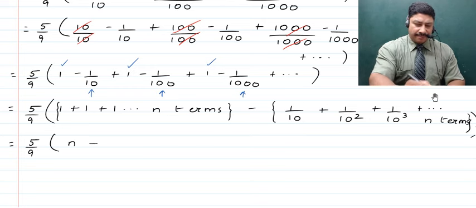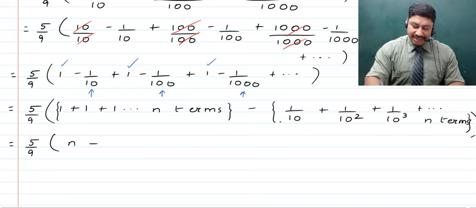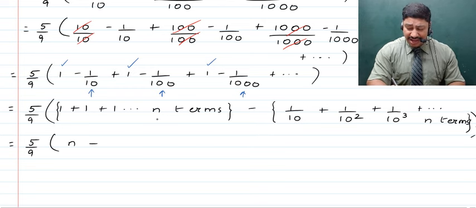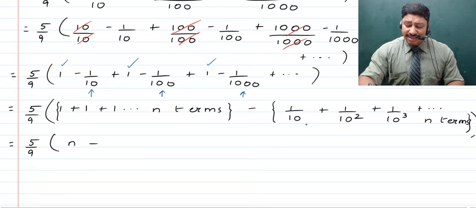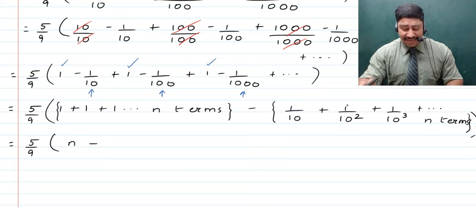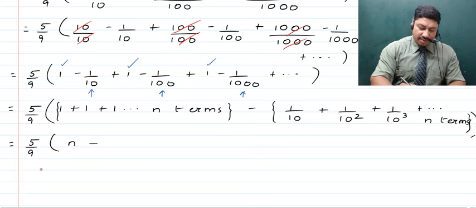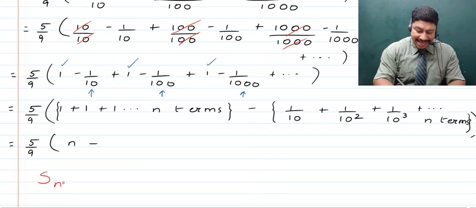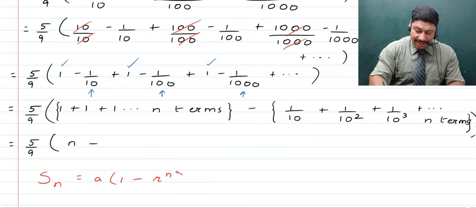Okay, now children, the next thing is, if we talk about now these terms which are in a geometric progression and we've got to add them, we find that the common ratio's modulus, that is mod of 1 upon 10, is 1 upon 10, which is less than 1. As such, now we're going to use the second formula. Right, now to quickly remind you people about what the formula was, Sn is equal to a times of 1 minus r raised to the power n, which is going to be divided by 1 minus r.